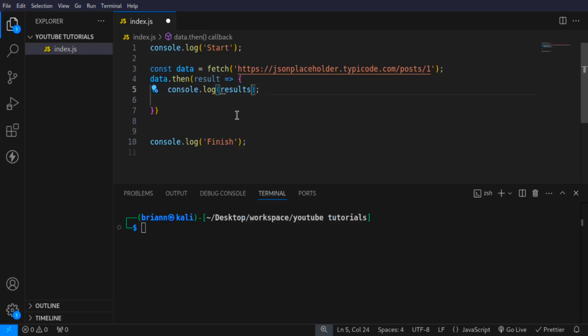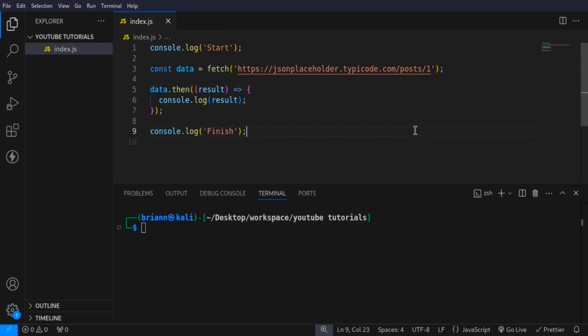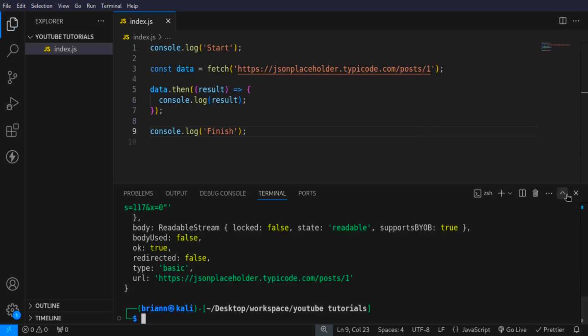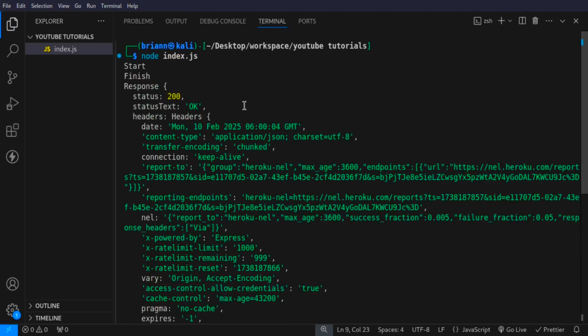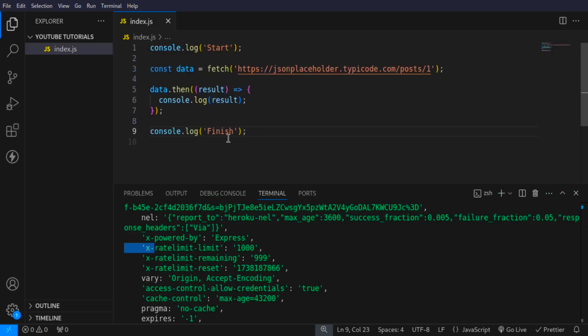Okay, and that should be result like that. All right, now let me run this one more time, and now you can see if I expand that. You can see that the start ran first as usual, and then the finish ran second. As I told you, JavaScript is not going to stop executing the code, but using then it's going to handle this response in a much better way. JavaScript is going to wait for this to complete, but as it waits, it's going to keep on executing all the other lines of code which follow, until this is completed.